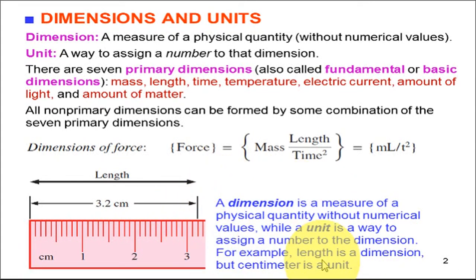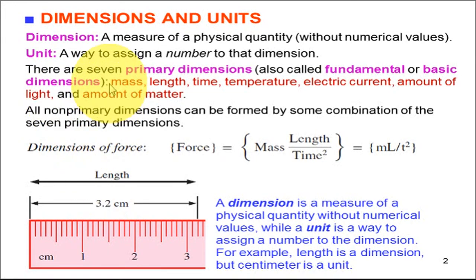For example, length is a dimension, but centimeter is a unit. So 3.2 centimeter: centimeter is a unit, and it is a way to assign the number 3.2 to the dimension, that is length.